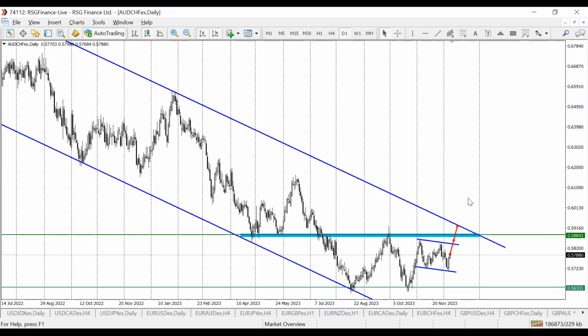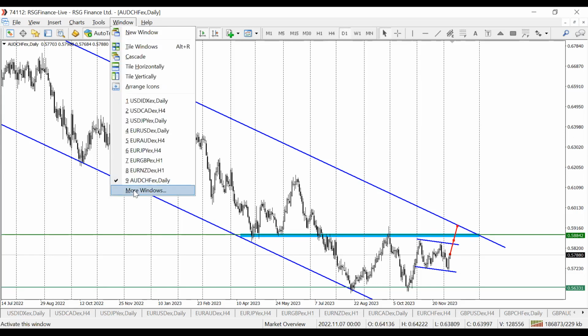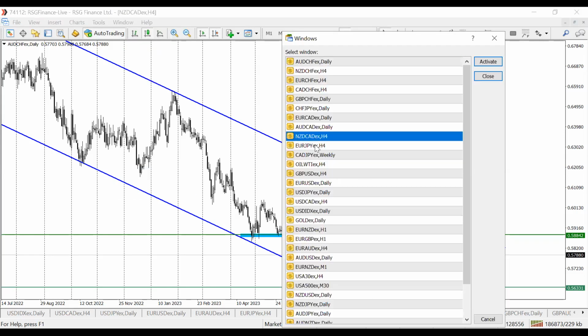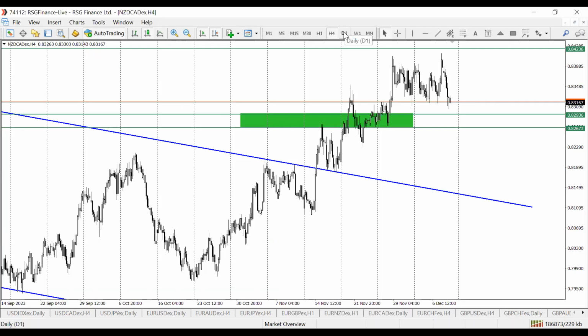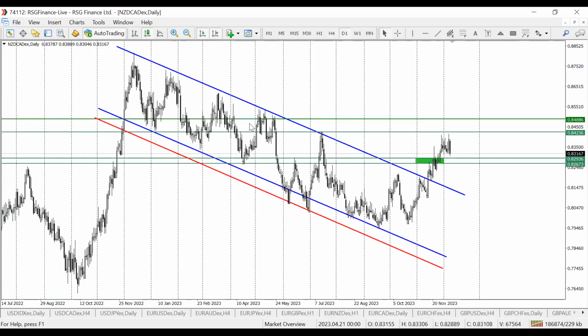Now, I spoke about NZDCAD, and that was based on just technical analysis, price action. So let me fish it out here. On NZDCAD, we don't have any interest rate decision affecting any of the pairs, so I would like to trade this based strictly on price action.